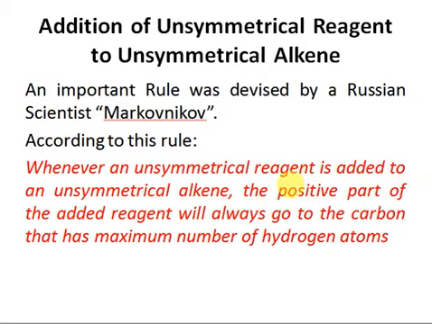So it is important for Markovnikov rule to be followed that both the alkene and the reagent must be unsymmetrical, right? If any of the reagent or the alkene or both are symmetrical, Markovnikov rule cannot be followed. It is only followed if the alkene as well as the reagent are unsymmetrical, right? So whenever both of these are unsymmetrical, then the electrophilic part, which is the positive part, will always go to the carbon that has maximum number of hydrogen atoms, right?